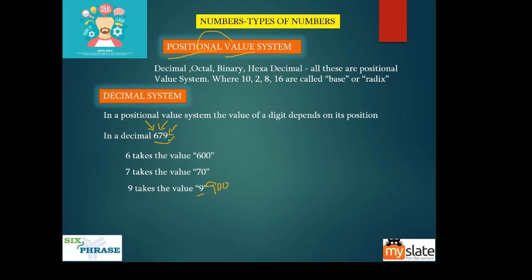So the value of 9 depends upon the position in which it is located: units position, tens position, or hundreds position. That is why we call the decimal system a positional value system. Not only decimal, octal, binary, hexadecimal, all these are positional value systems. The value of the digit depends upon the position.